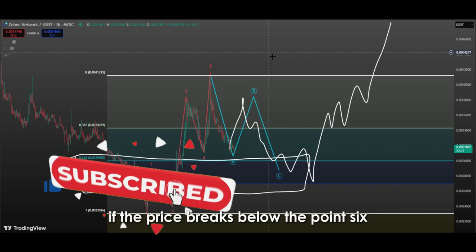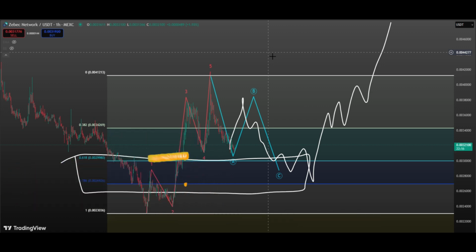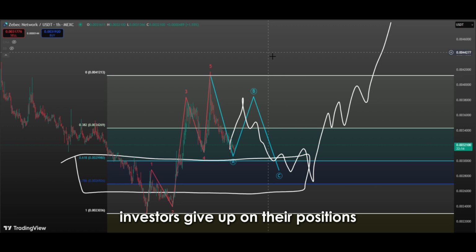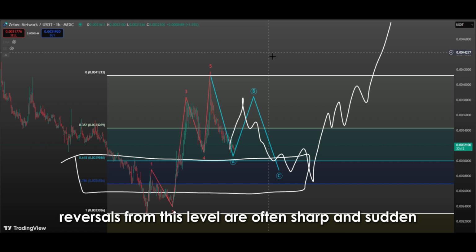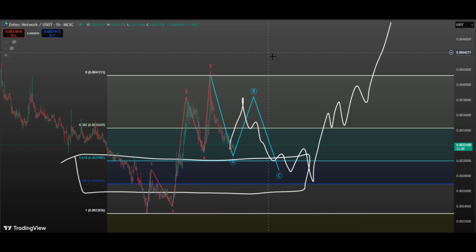If the price breaks below the 0.618 level, the next level to watch is the 0.786 level. This point is where many investors give up on their positions, but patient and strategic traders look for opportunities. Reversals from this level are often sharp and sudden, as the price has reached the turn here or the trend dies point. Taking positions in this area requires courage and discipline. Historical examples show that entries from this zone often offer high reward to risk ratios.